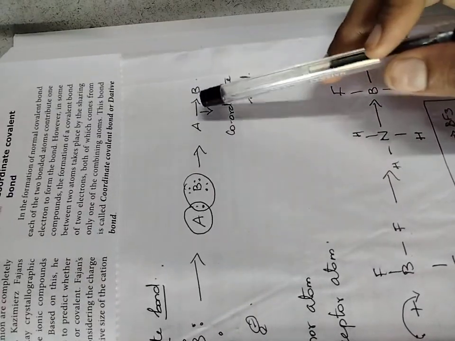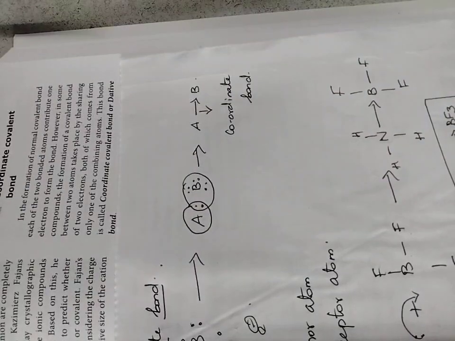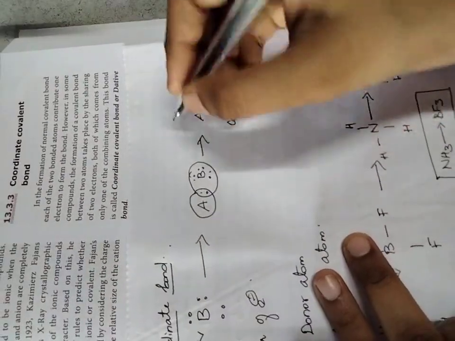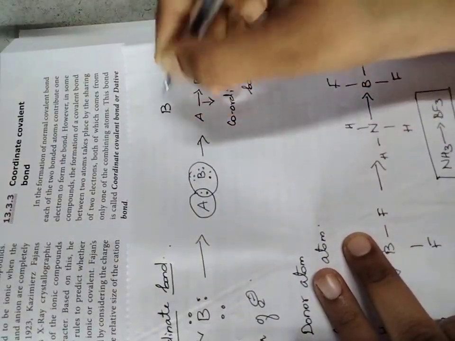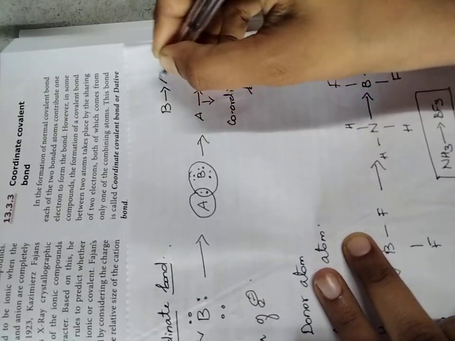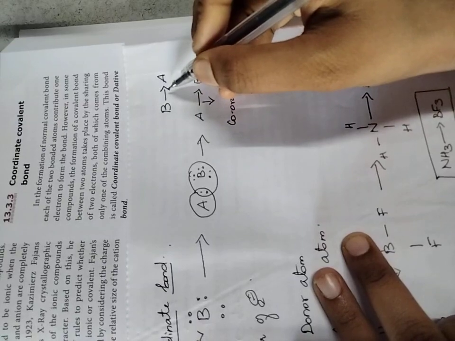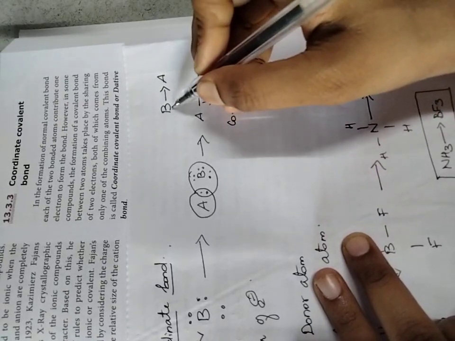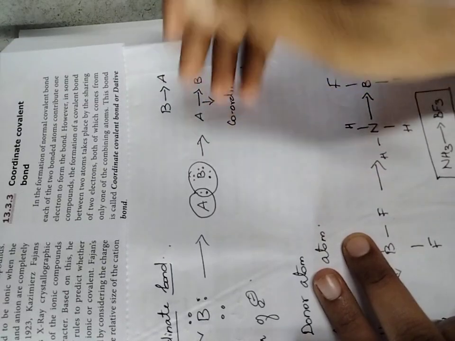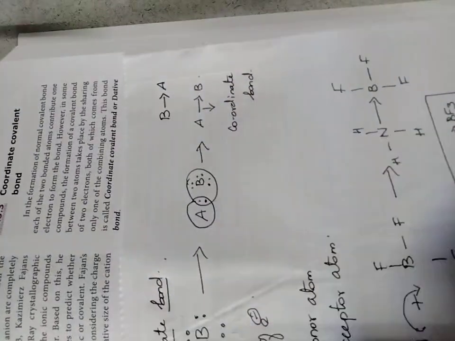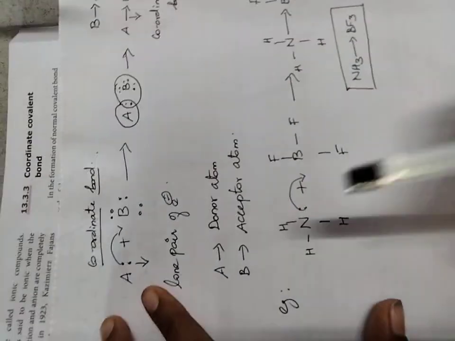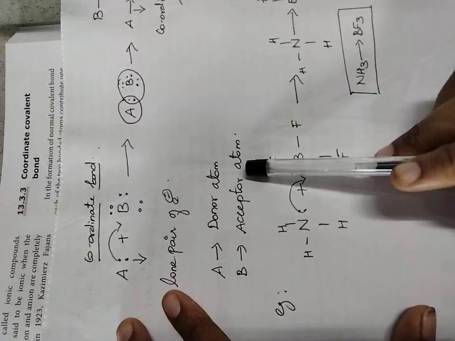This arrow shows it. You may ask, does A always have to donate? No. Suppose in another example B is ready to donate, then we can draw the structure like this: B coordinate linkage to A. That means B is the donor and A is the acceptor. So anything may happen. Here in this structure, A is the donor atom and B is the acceptor atom.